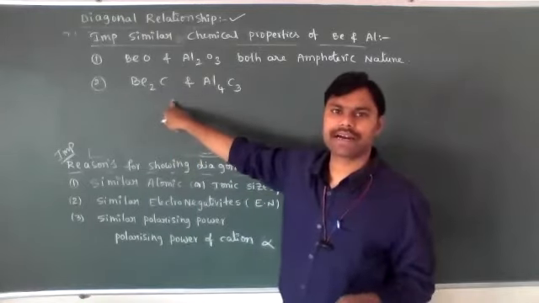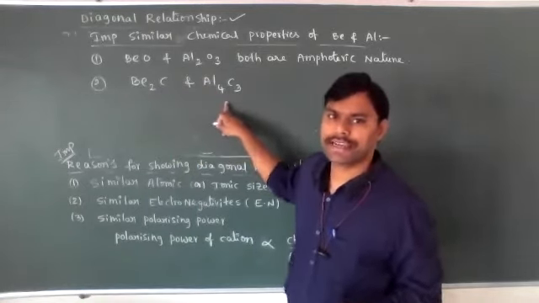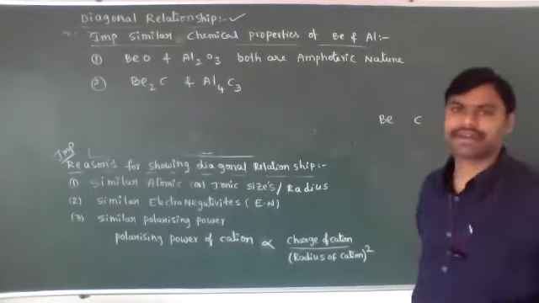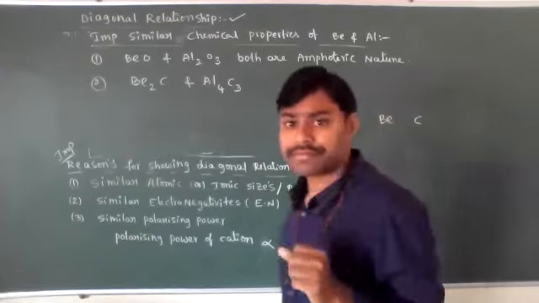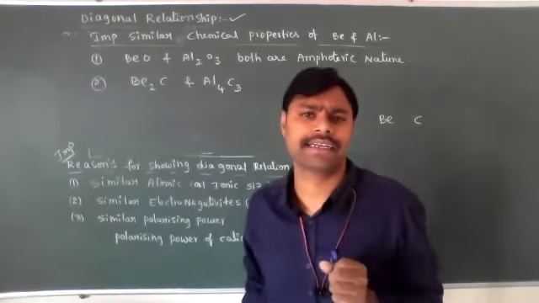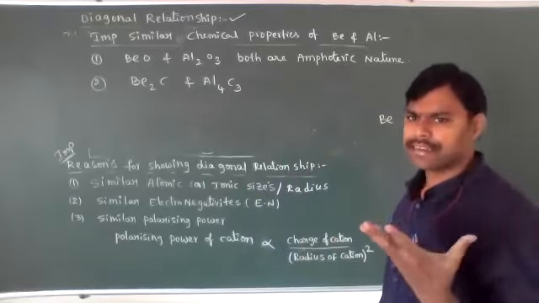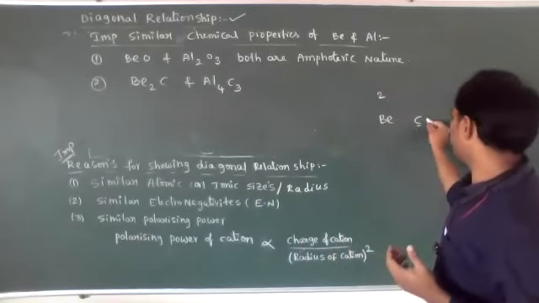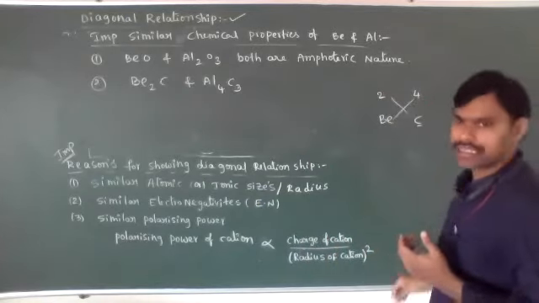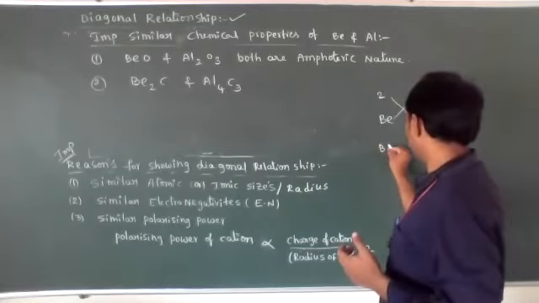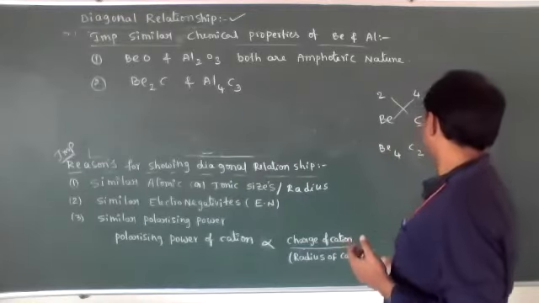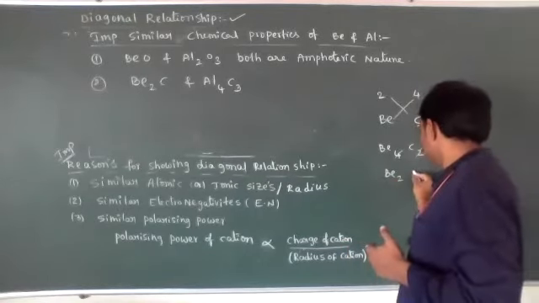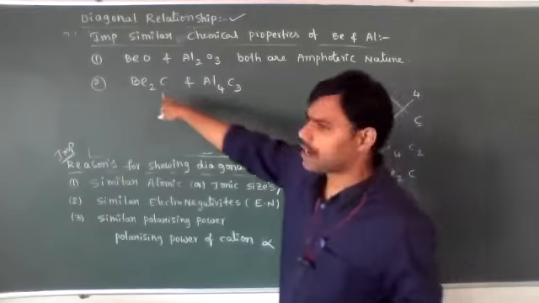Be2C is called beryllium carbide, and aluminium carbide is Al4C3. How do I write those formulas? Beryllium and carbon. Beryllium covalency, how much did I say, my dear students? Covalency means nothing but combining capacity. Beryllium is a second group element, so its covalency is 2. Carbon covalency is 4. Just do the crisscross rule. Be4C2, as a shortcut, in the simplest ratio is Be2C. That is the beryllium carbide formula.